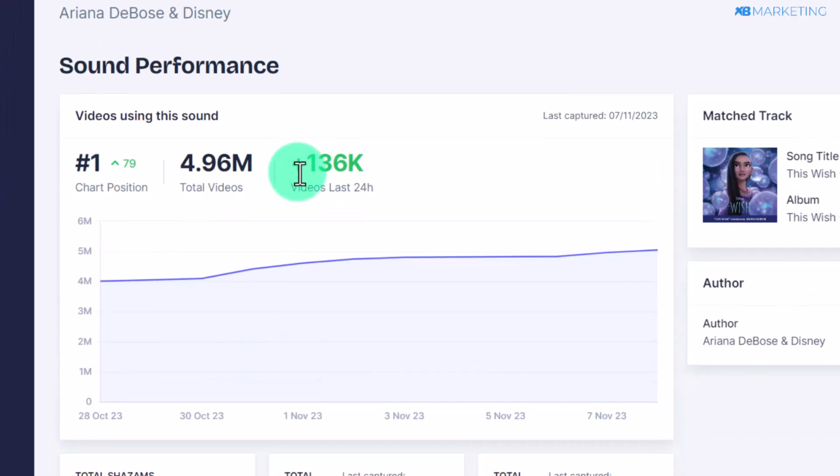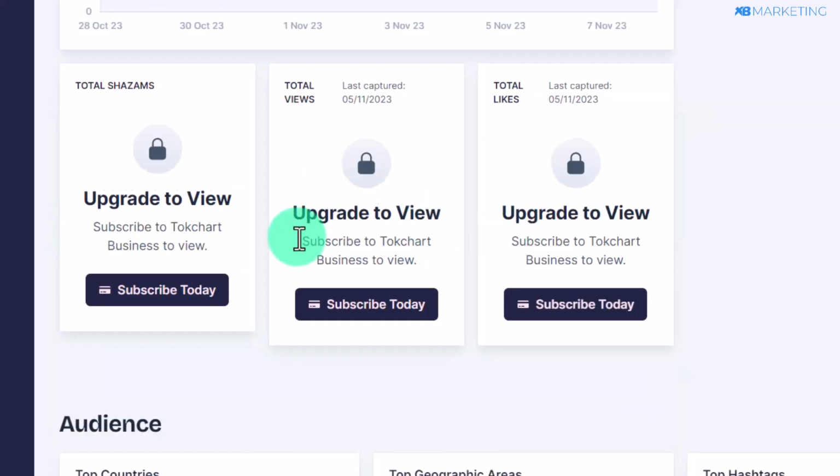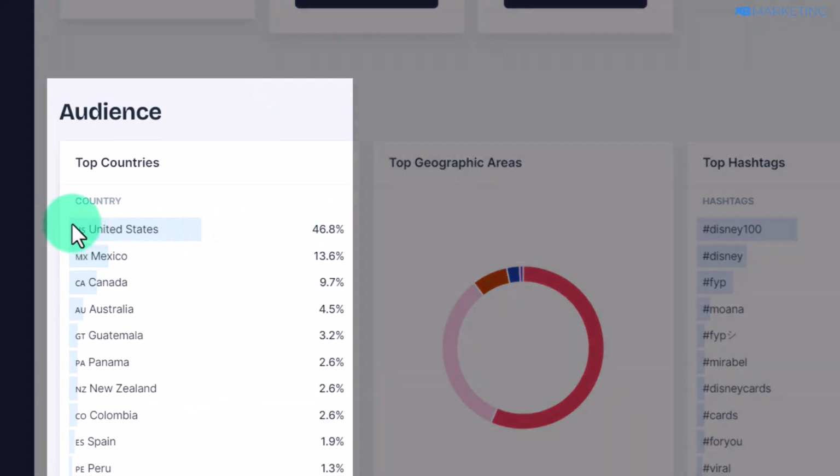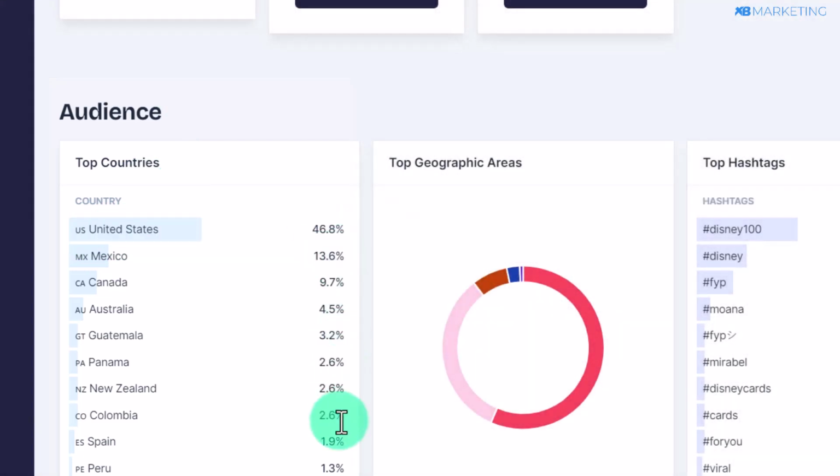So once you do that, as you can see, over 136,000 videos have used this song and they are going viral on TikTok. And now if you scroll down, you're going to see the countries that are getting a lot of traffic from this song. And as you can see right here, United States is number one. Almost 50% of the traffic is from US alone, while the rest is distributed amongst other countries. So this shows you are going to likely get most of your traffic from United States. And if you get a lot of people from United States completing your offers, you're going to make a ton of money.